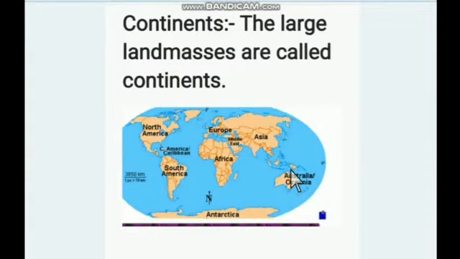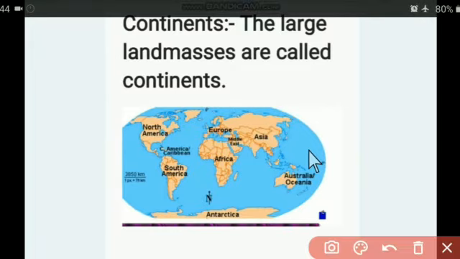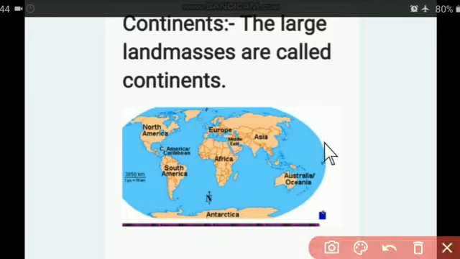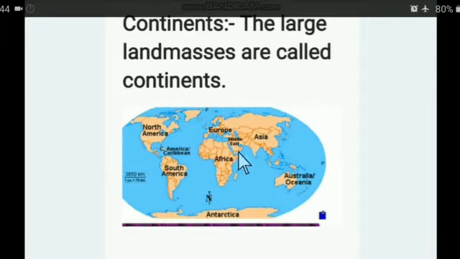Continents. The large land masses are called continents. There are 7 continents in the world, such as Asia, Africa, North America, South America, Antarctica, Europe, and Australia. Asia is the largest continent in the world, and Australia is the smallest continent in the world. In terms of area, our country, India, is the seventh largest country in the world.